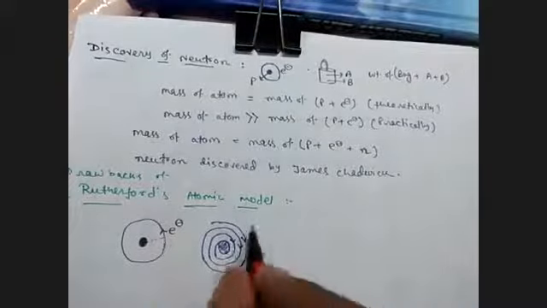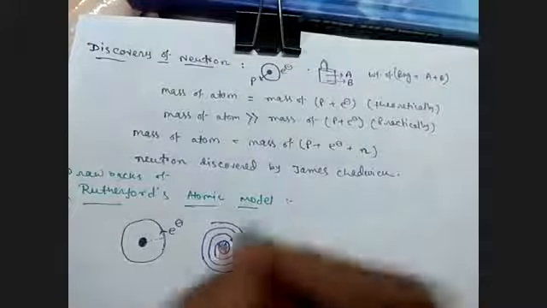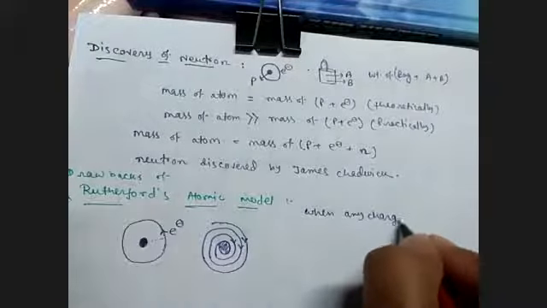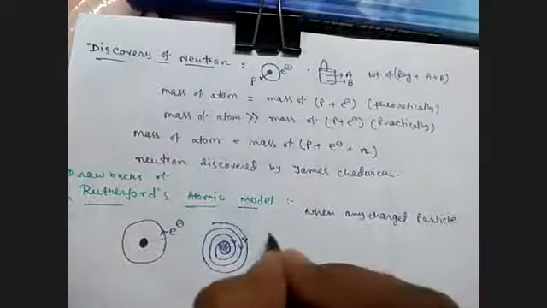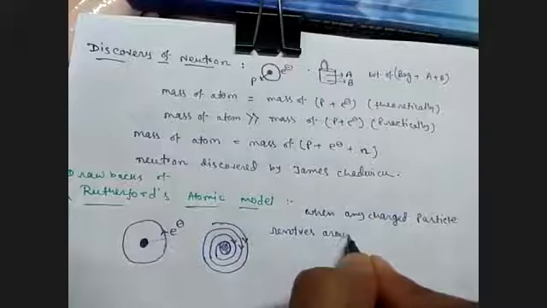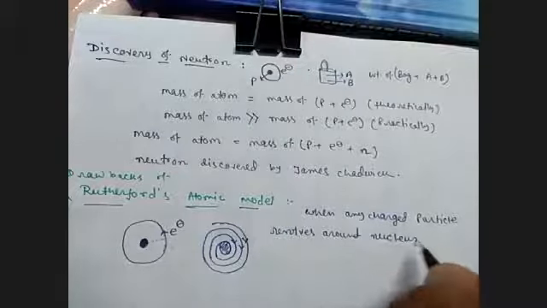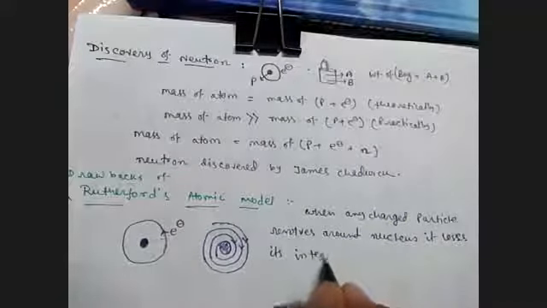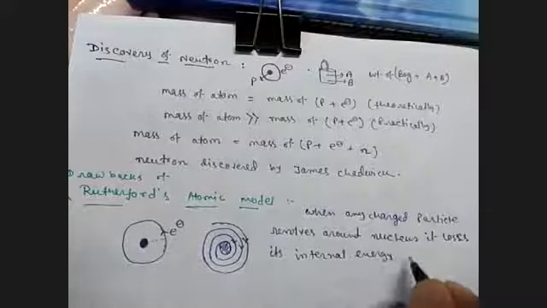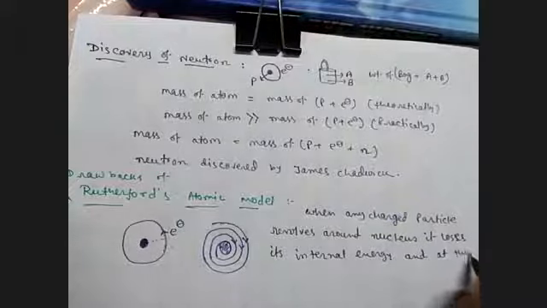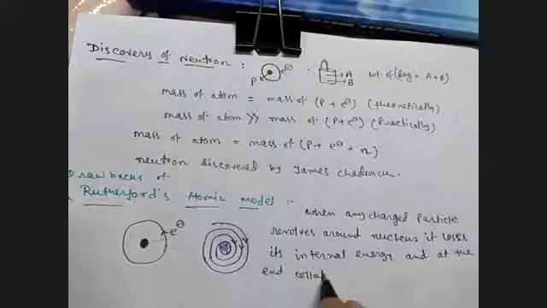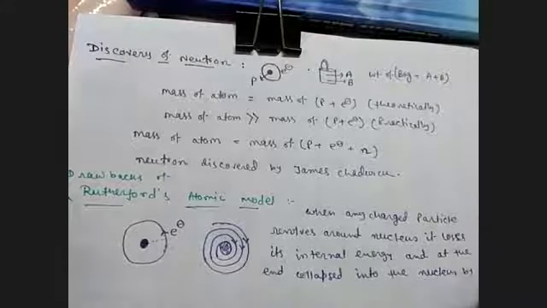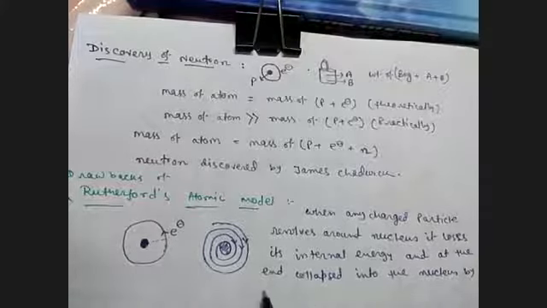So here we have to write that when any charged particle revolves around the nucleus, it loses its internal energy and at the end collapses into the nucleus by following an elliptical path.